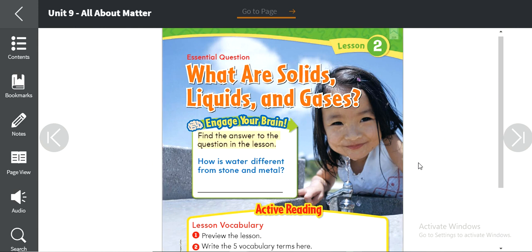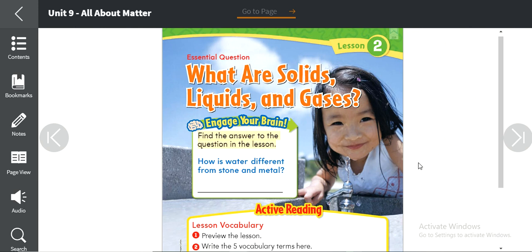Children, today we are learning science, and our lesson is about solids, liquids, and gases. If you haven't seen the video that I uploaded on Classera, please go back and watch that video first and then come here. What are solids, liquids, and gases? Before I start with this lesson, I'm gonna ask you something. Do you remember what's the meaning of this word?